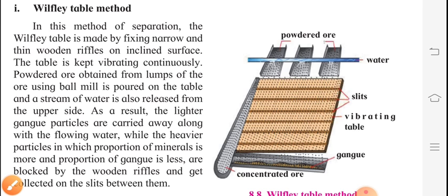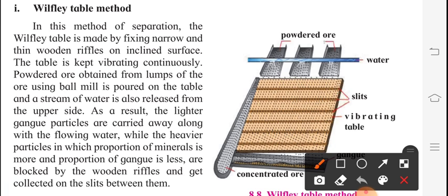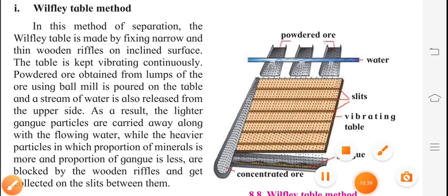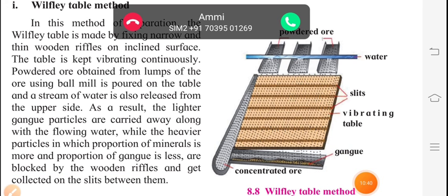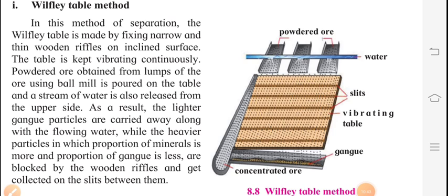So this is the separation of concentrated ore and gangue. We will go ahead with the experiment, the actual video of the same.